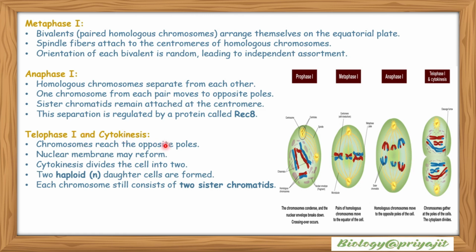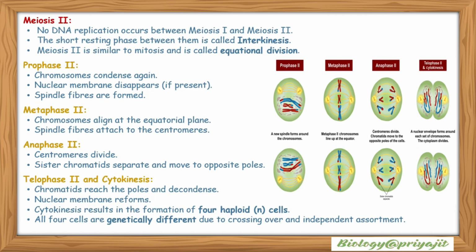Telophase 1 and cytokinesis, the last phase of meiosis 1. Chromosomes reach the opposite poles. A nuclear membrane may reform. Cytokinesis divides the cell into two. Two haploid daughter cells are formed. These are the two haploid daughter cells. Each chromosome still consists of two sister chromatids.